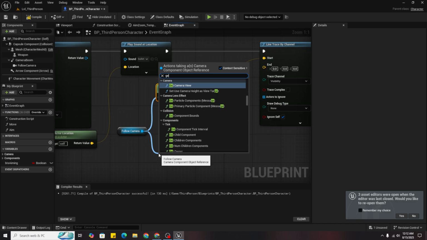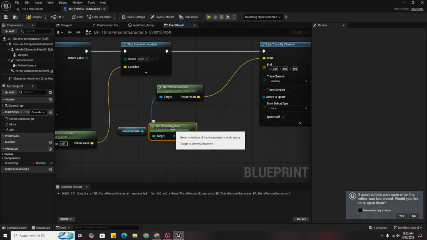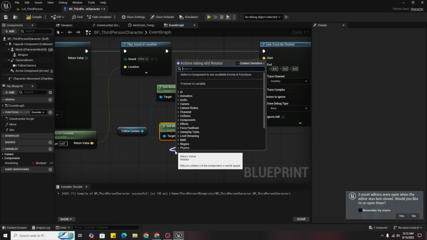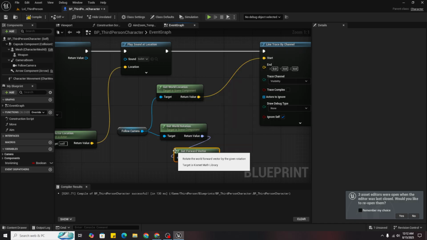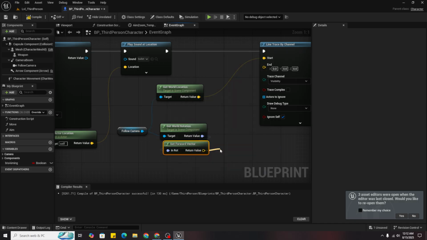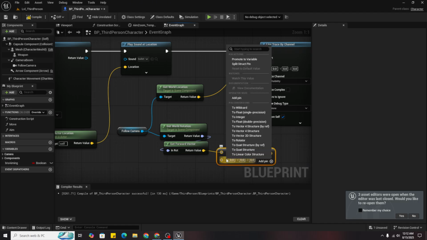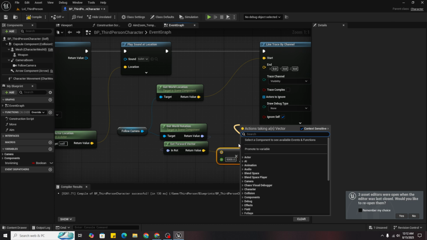For the end, get rotation, get world rotation, then get forward vector, then multiply it by float. Right click on it and convert to float, so multiply it by 5000, and this is the range, how far it will go.